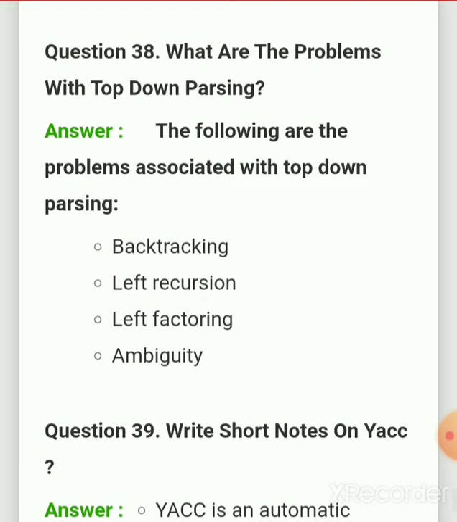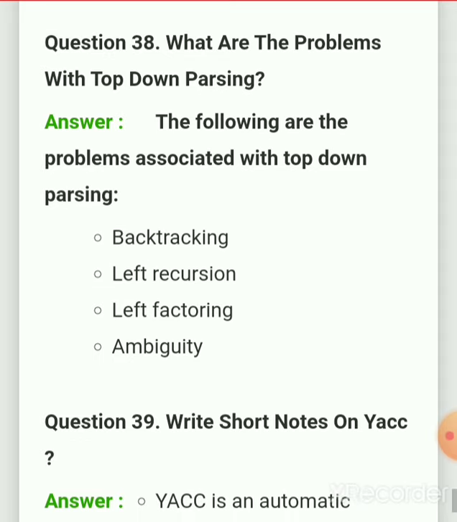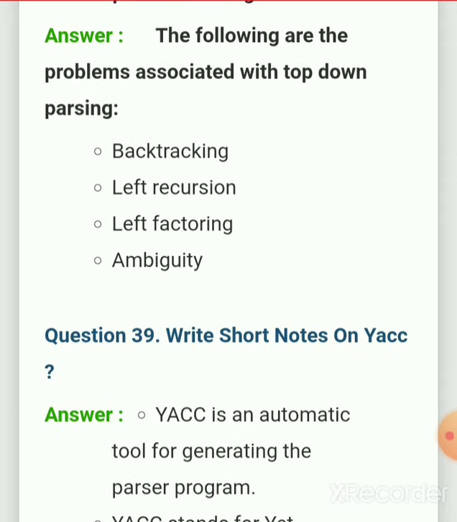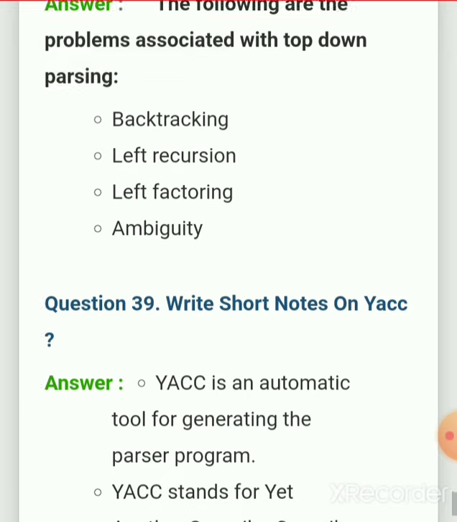What are the problems with top-down parsing? The following are the problems associated with top-down parsing. 1. Backtracking. 2. Left recursion. 3. Left factoring. And 4. Ambiguity.